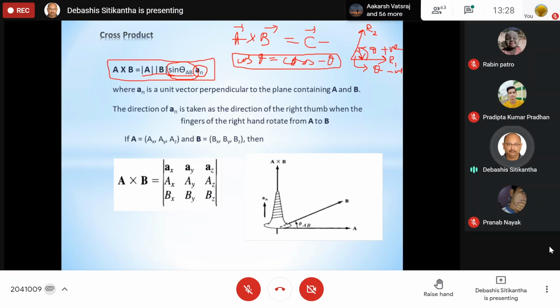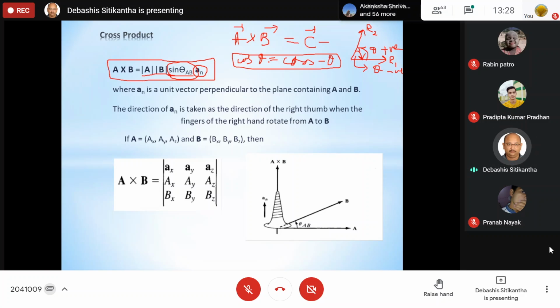So please remember this important thing, because in which direction you are taking the theta results in the theta being positive or negative. In case of your cos term, it was not a problem, because cos of theta is the same as cos of minus theta. But sine theta is not equal to sine of minus theta.